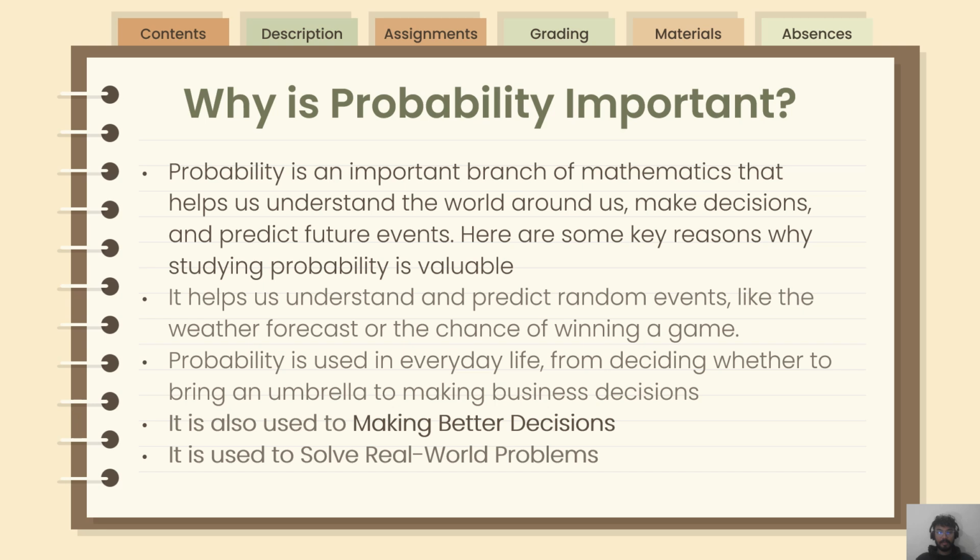Why is probability important? Probability is an important branch of mathematics that helps us to understand the world around us, make decisions and predict future events. Here are some key reasons why studying probability is valuable. It helps us understand and predict random events like the weather forecast or the chance of winning a game. Probability is used in everyday life, from deciding whether to bring an umbrella to making business decisions. It is also used to make better decisions. It is used to solve real world problems.